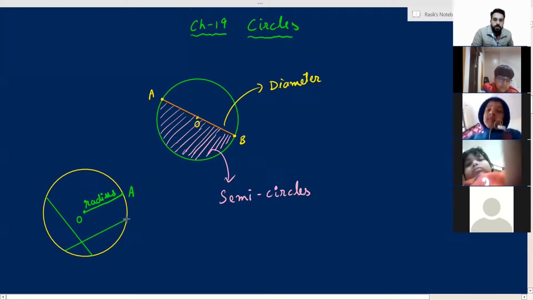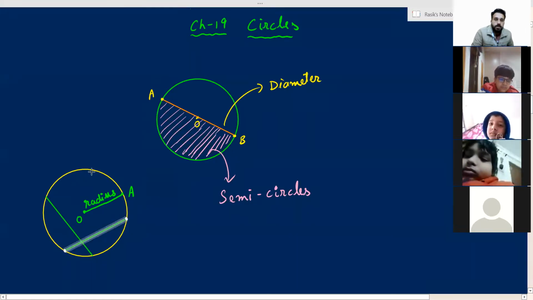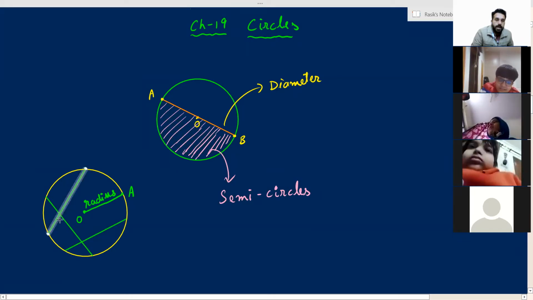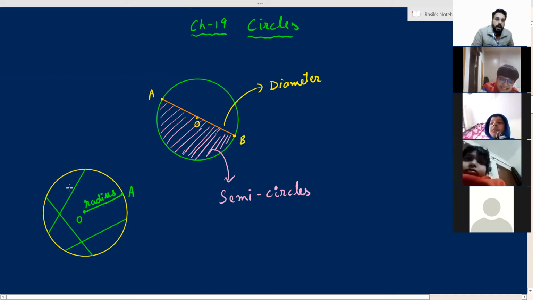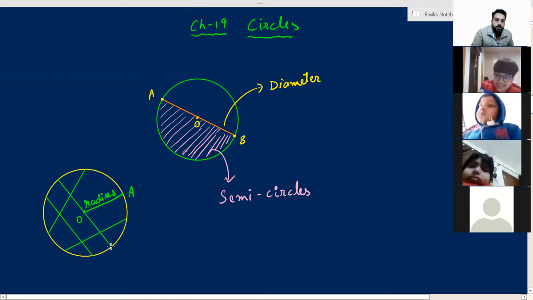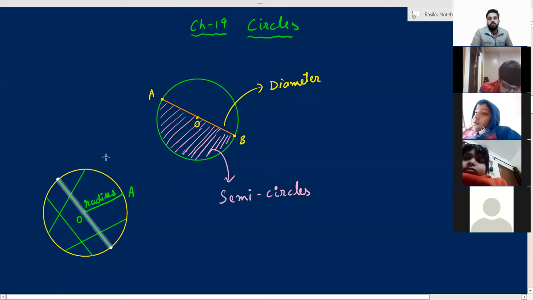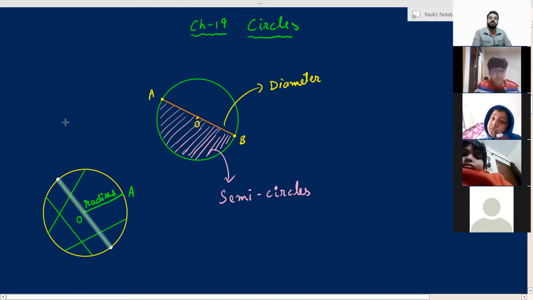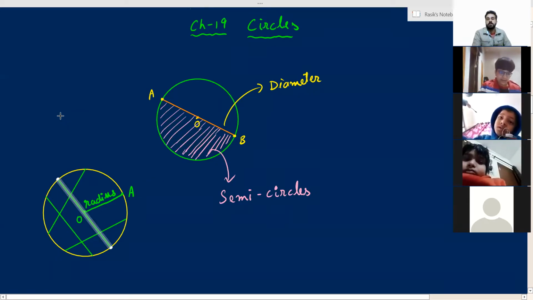Another one. This is also a chord. Sir, the diameter is also a chord. Absolutely right. Diameter is also a type of chord. Can you see this line that I just drew? This is the diameter as well as a chord. Okay. Diameter is also a chord.